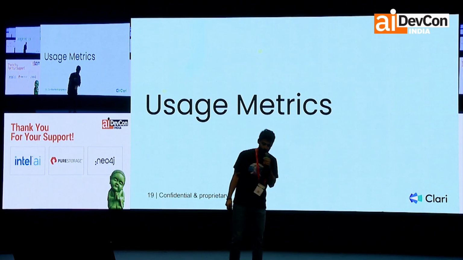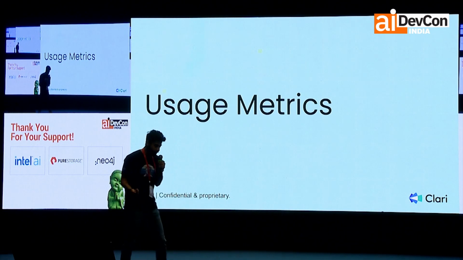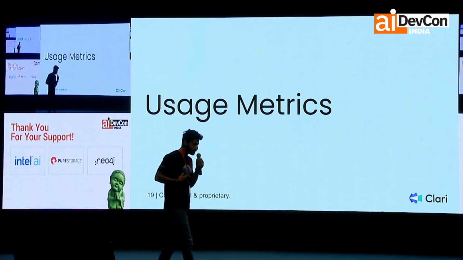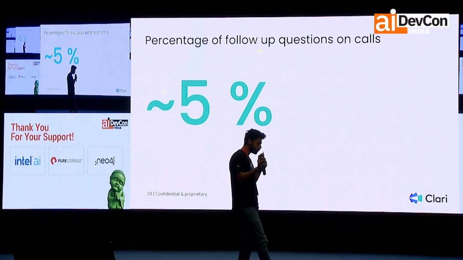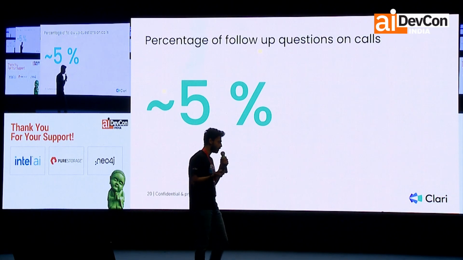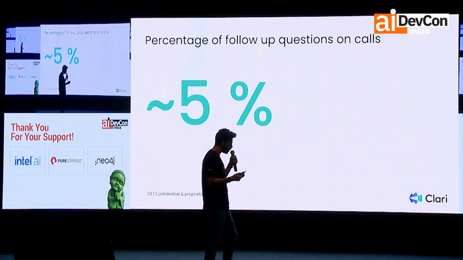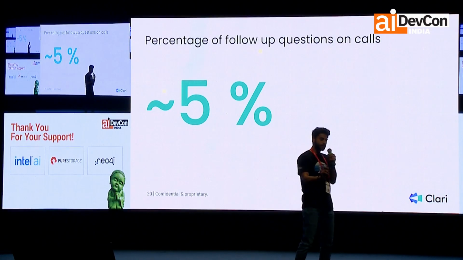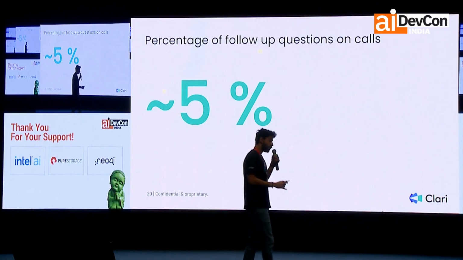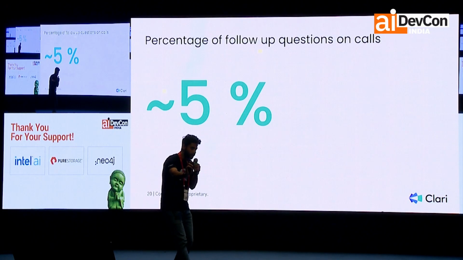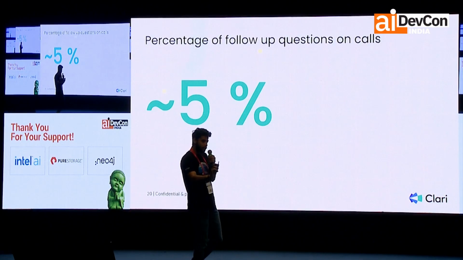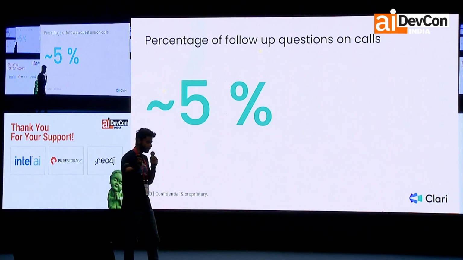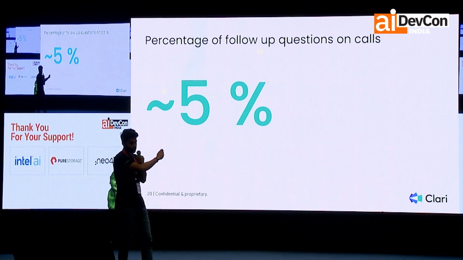Usage metrics. Now, in some of our features, we observed that a sales representative only asks a follow-up question in 5% of the calls. What does that mean? Out of 100 calls that he has attended, he's asking a question on only 5 of them. So if I were to take the example of a typical RAG, where I embed all the millions of call documents I have, 95% of the compute and the cost I'm paying will go to waste. And I don't know what the usage pattern here is. I know the metric, but I don't know the pattern.